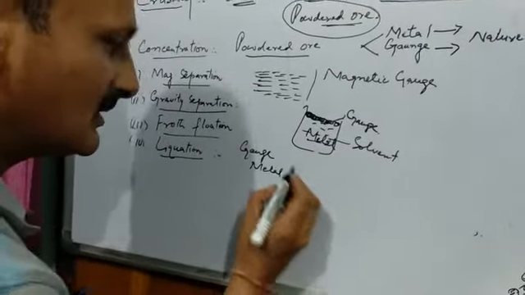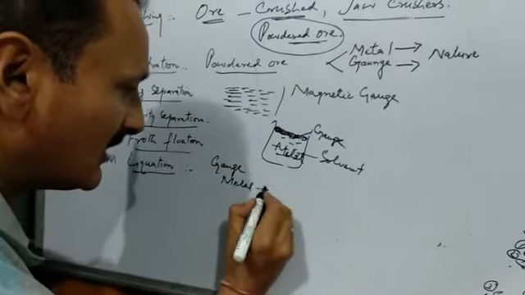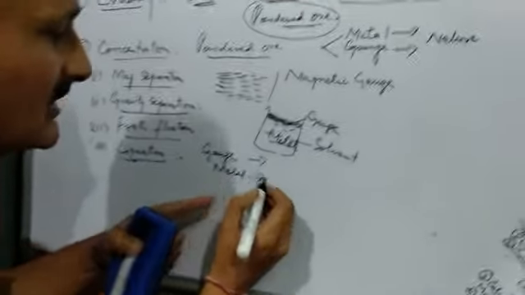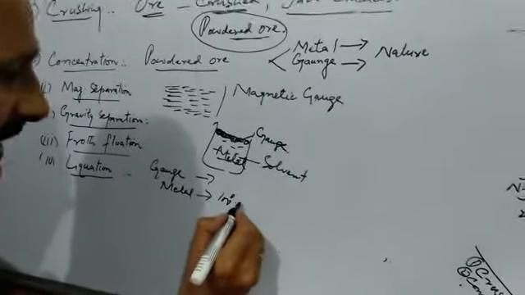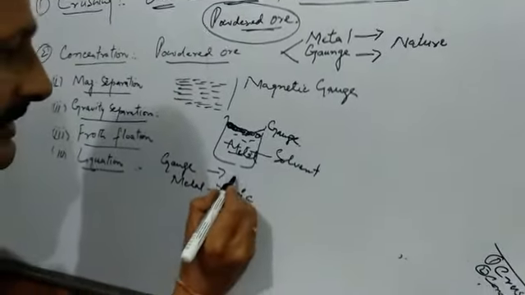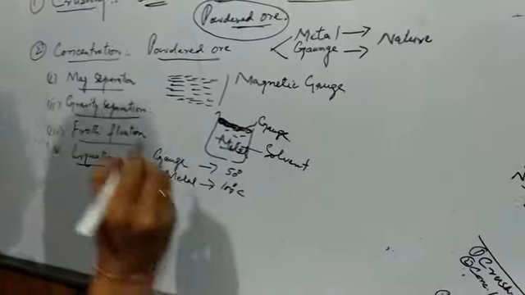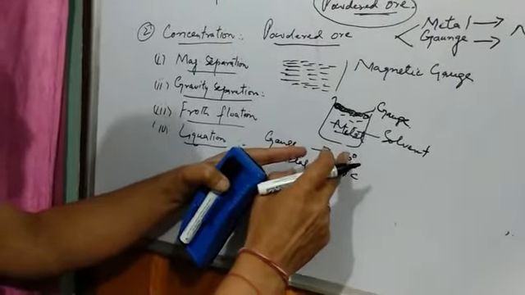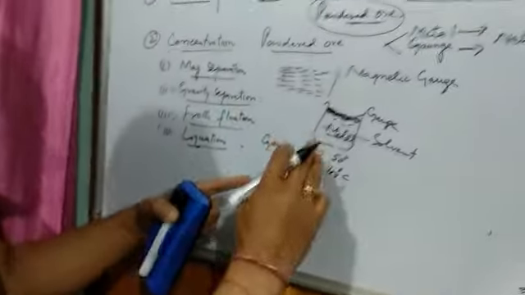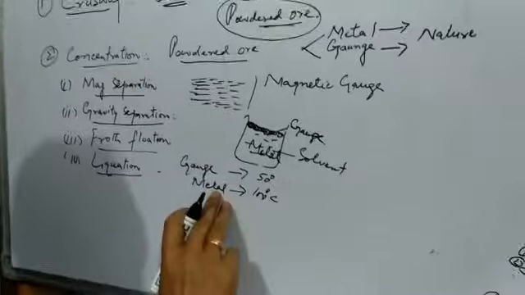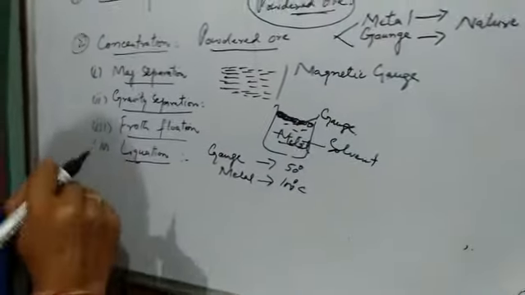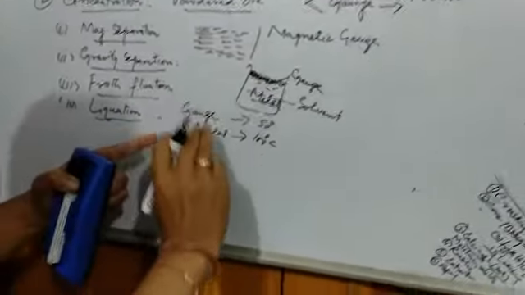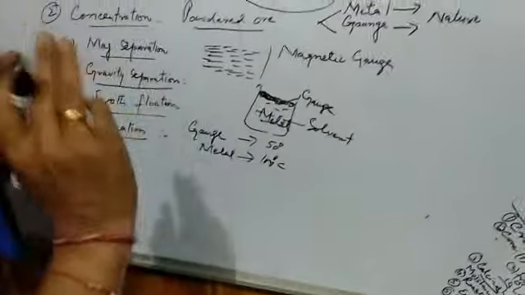For example, the melting point of the metal is 100 degrees C, and that of gangue is 50 degrees C. We give a temperature of 50 degrees. At this temperature, the gangue will melt and we will remove that, and as a result we will get concentrated metal. So the liquefaction method depends upon the difference in the melting points of gangue and metal.